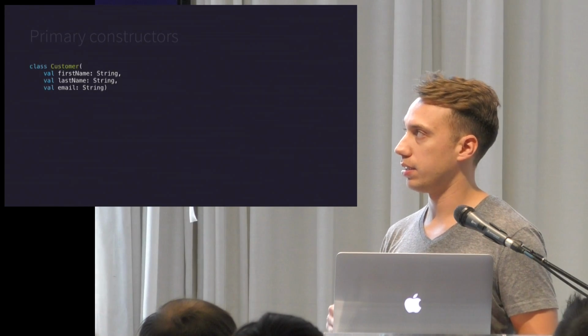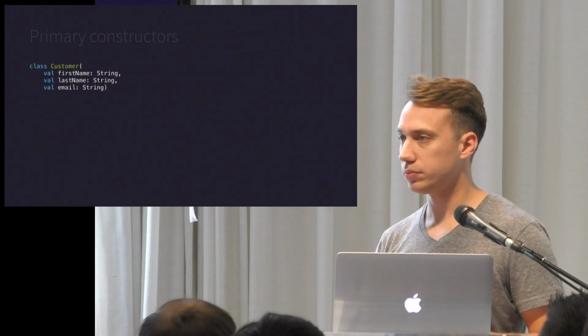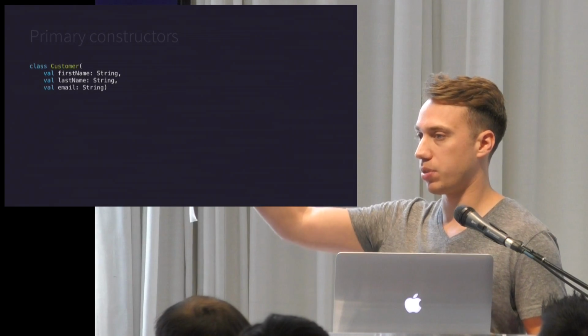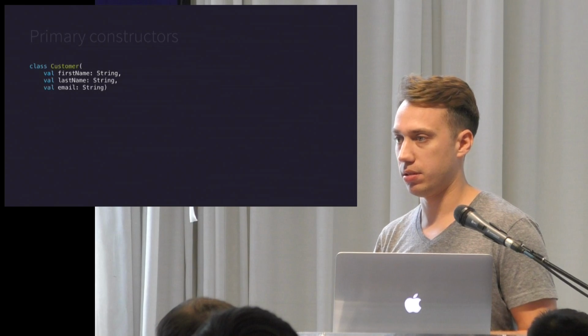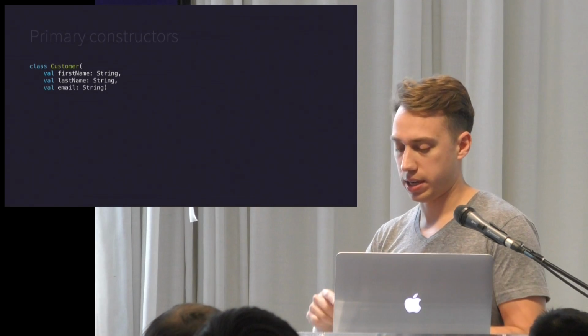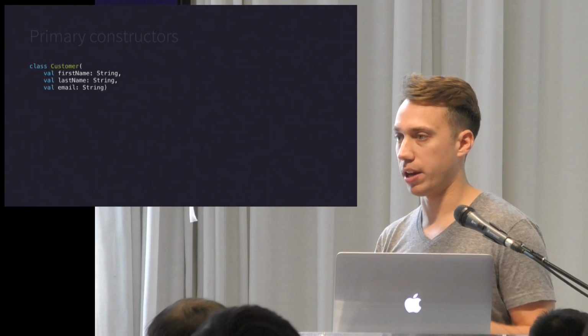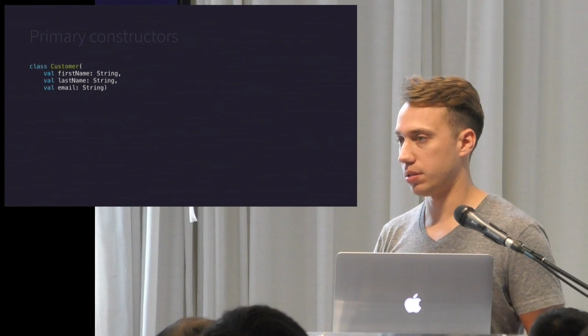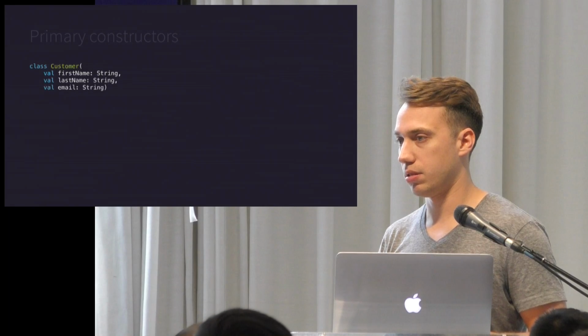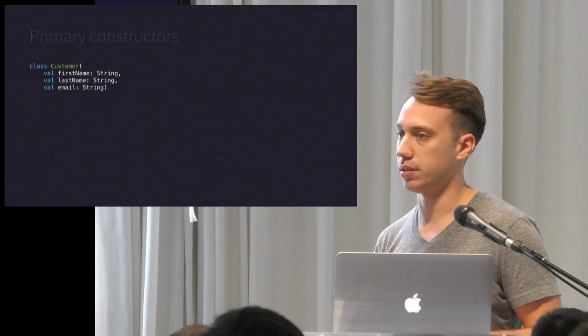So ideally, a view constructor will look like this: a primary constructor that has context, attribute set, and default style. And you add JVM overloads, and it'll create all 3 constructors. That's all you need to do, and you need to call super and pass those on to the inherited class's constructor.